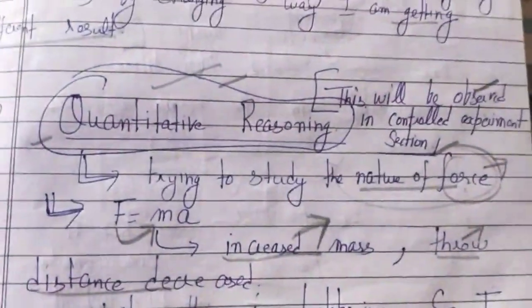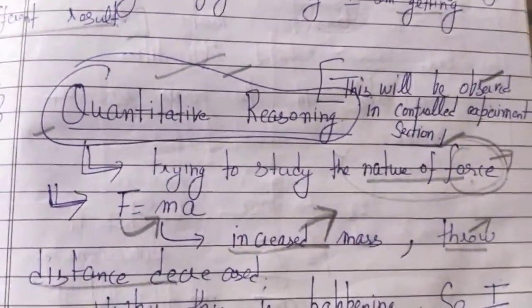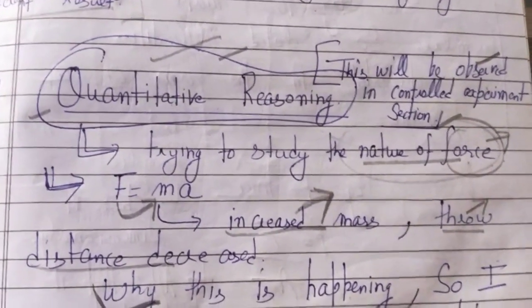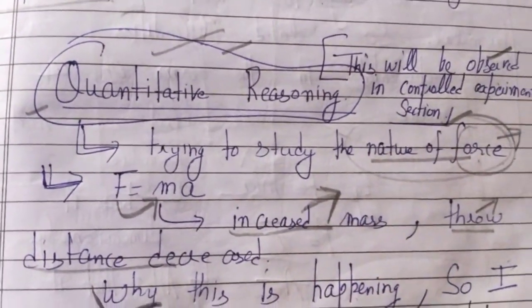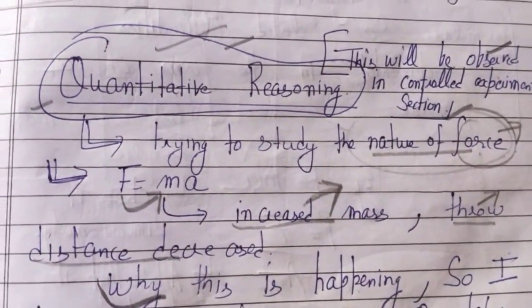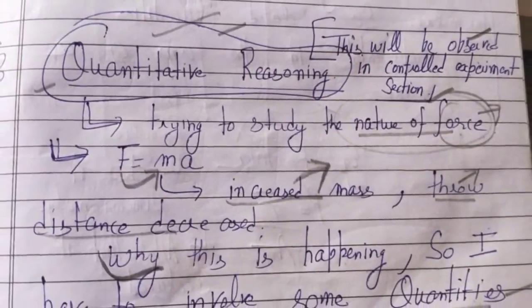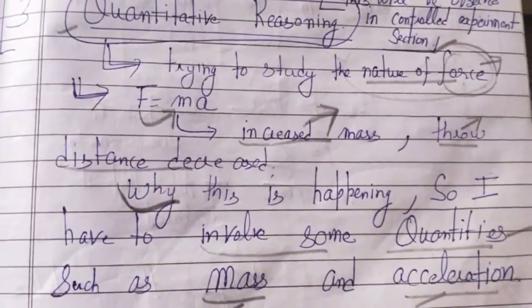Third is quantitative reasoning. So what will happen when we are doing the controlled experiment? Suppose we are studying the nature of force. We came to know that if we are increasing the mass, force is increasing. And if we are increasing the acceleration, force is increasing.